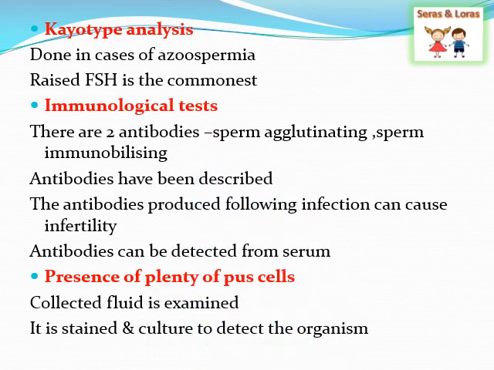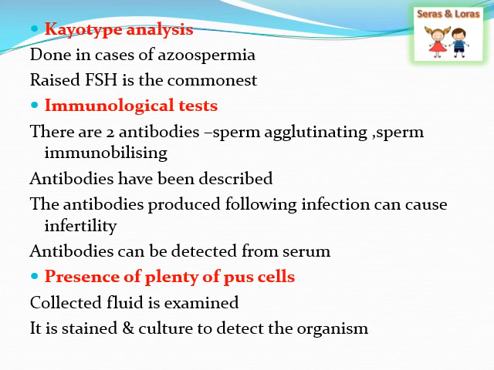There are some more tests that we usually perform. The first one is karyotype analysis. It is also known as chromosome analysis, and this is mainly done to reveal certain genetic abnormalities, especially when the FSH is raised. This karyotype analysis is done in persons with azoospermia, who have no sperm in the semen.